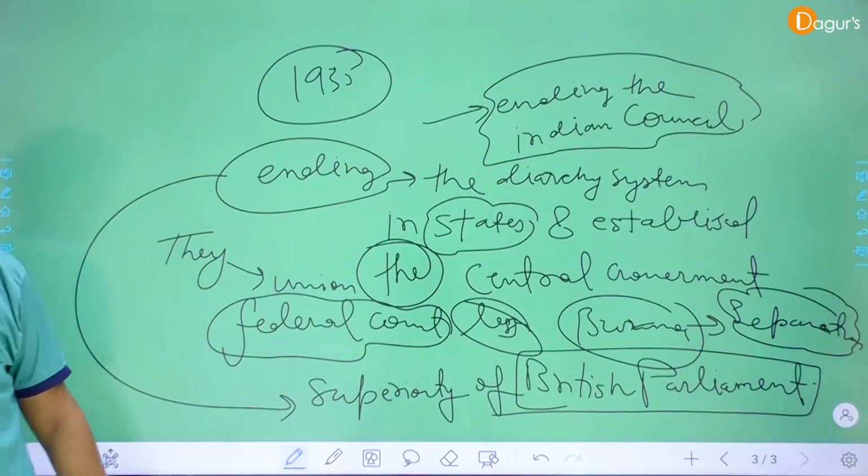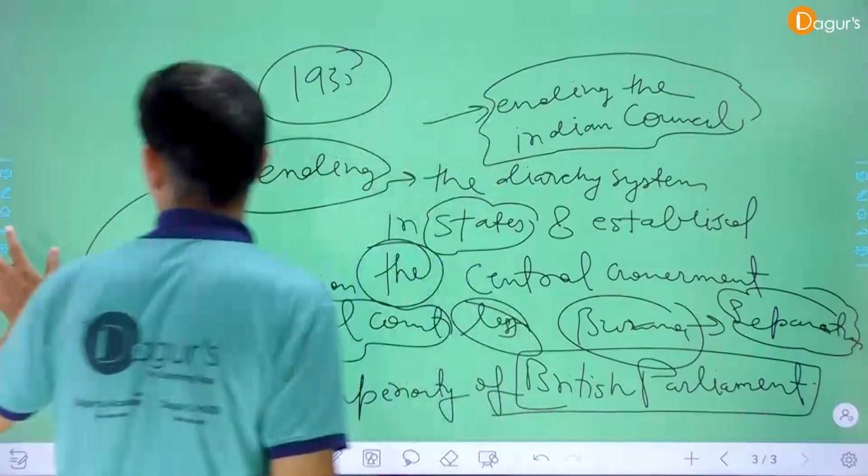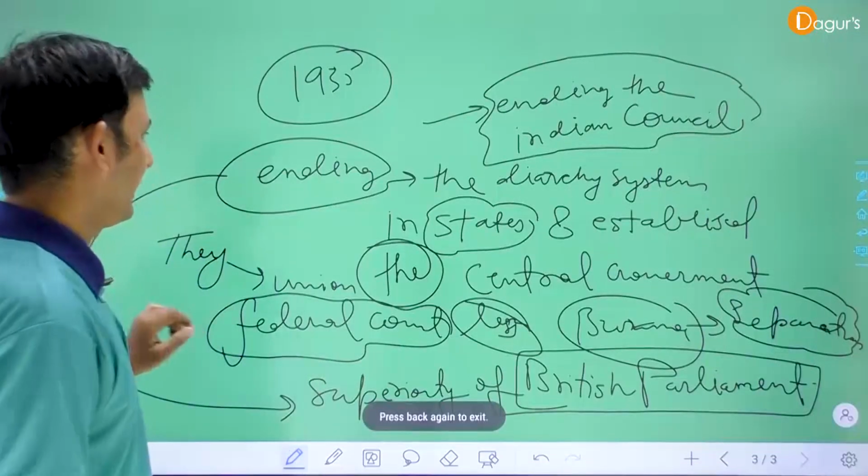And the last act is the 1947 Indian Freedom Act. Now we discuss this particular point with this slide.